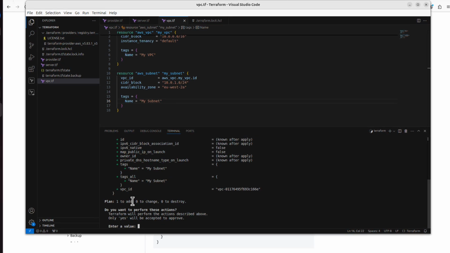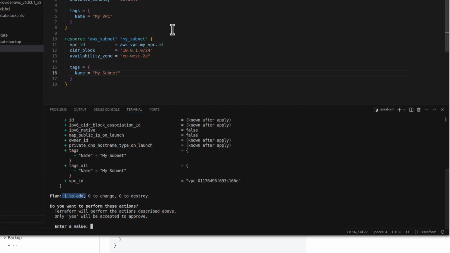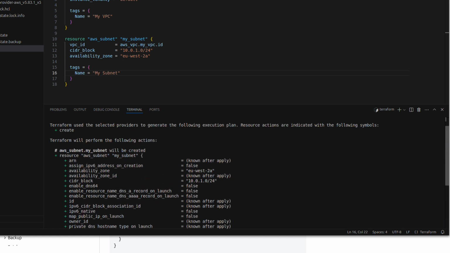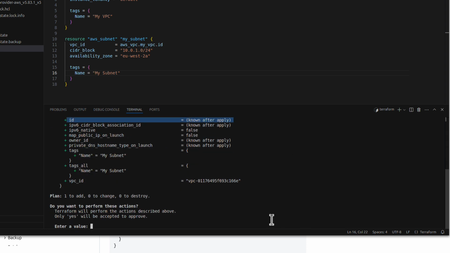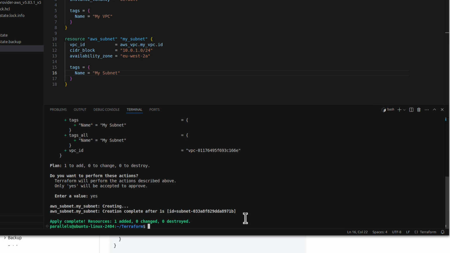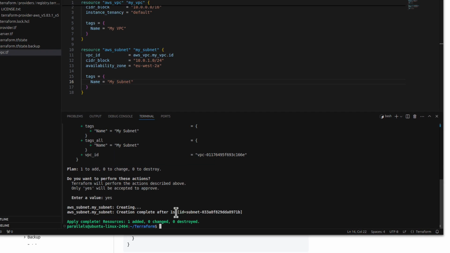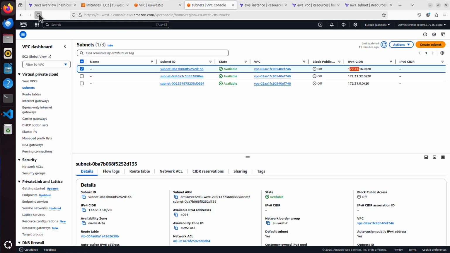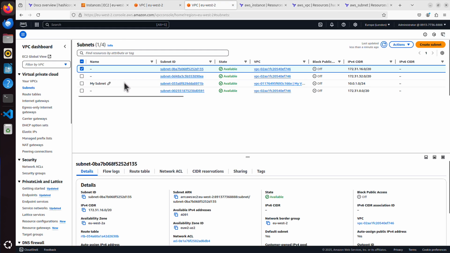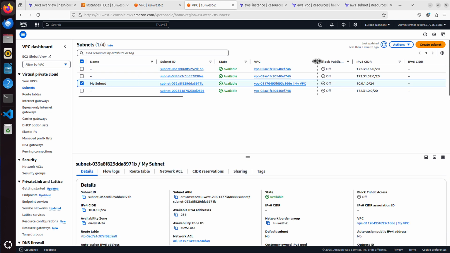And it says 1 to add. Aha, because we didn't actually destroy the VPC. The VPC is still there. It only will add the subnet in this case. And you will see that the subnet will also have its own identifier. And it's also known only after apply. So maybe for the time being, let's just run it. Yes. And it's added. That was 1 second, getting quicker and quicker. So now if I go to subnets, I should have one more subnet, my own subnet. And here it is. It's called my subnet. It's part of VPC my VPC, and the IP prefix is 10.0.1.0.